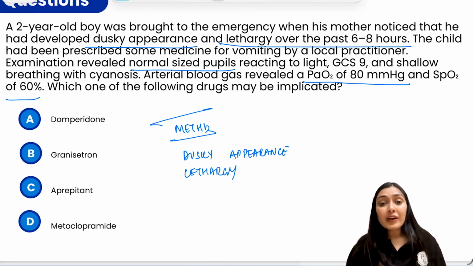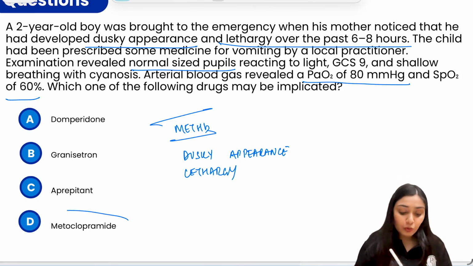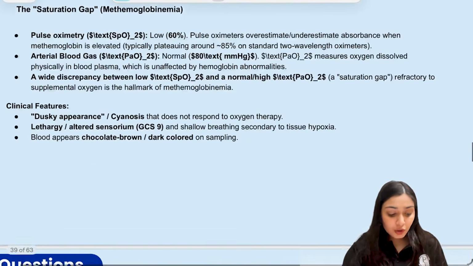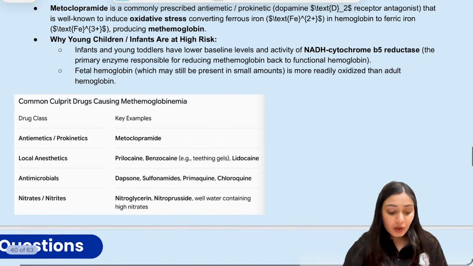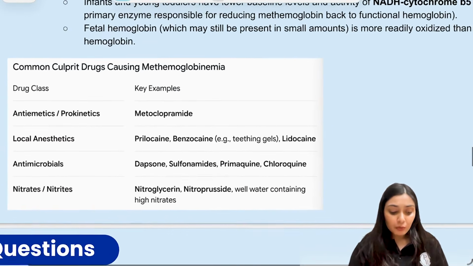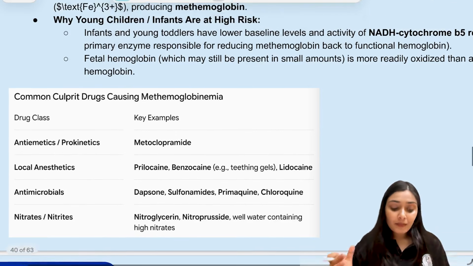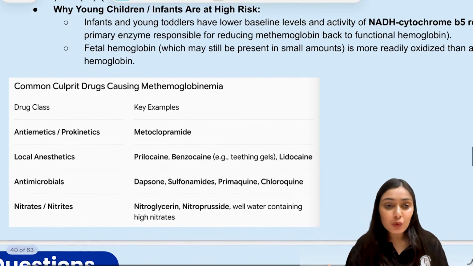The drug over here, which is notoriously known to cause methemoglobinemia, is metoclopramide. Apart from that, you should know some other drugs too. What are these other drugs? In antiemetics, we have metoclopramide. In local anesthetics, we have prilocaine and benzocaine. We have dapsone, sulfonamides, primaquine, chloroquine, the sulfa drugs. We have nitrates and nitrites. All of these are known to cause methemoglobinemia.